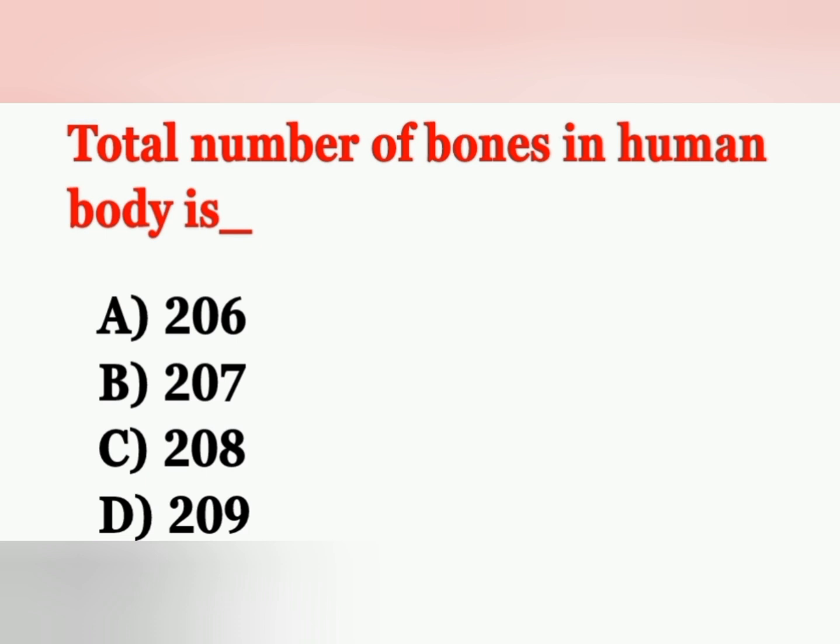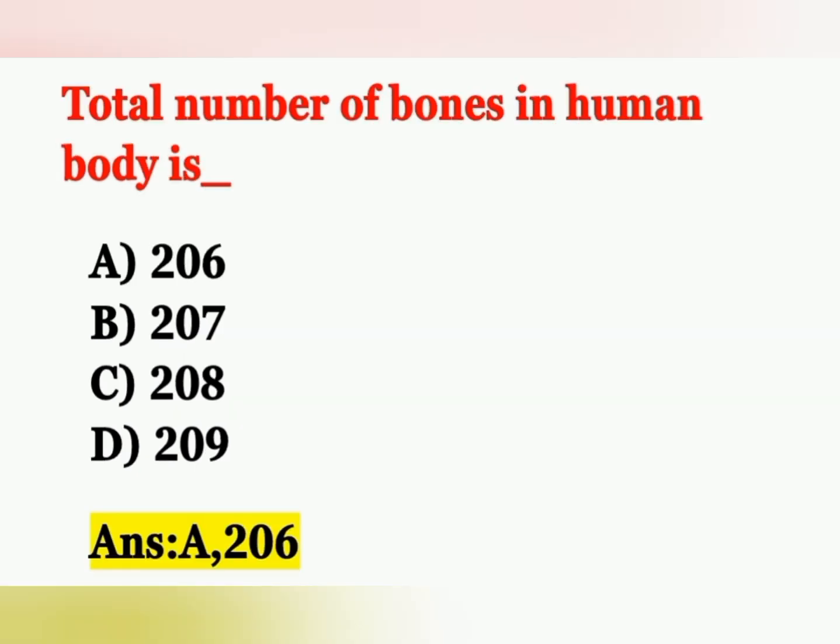The next question, total number of bones in human body is. Options: option A 206, option B 207, option C 208, option D 209. Total number of bones in human body. Correct answer is option A 206. This is ESIC exam, Chennai exam 2012 question.